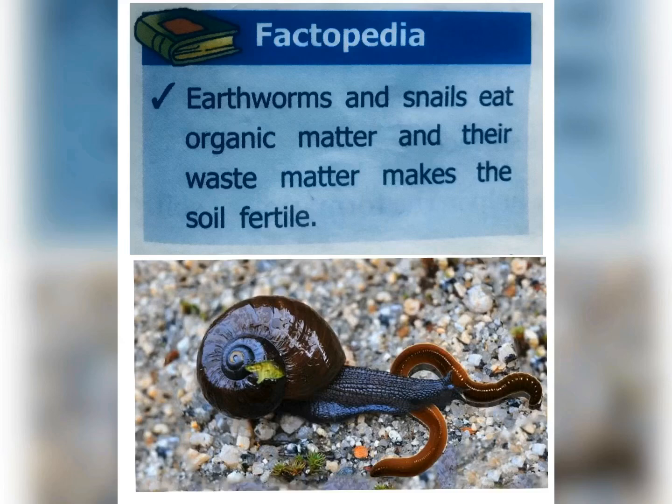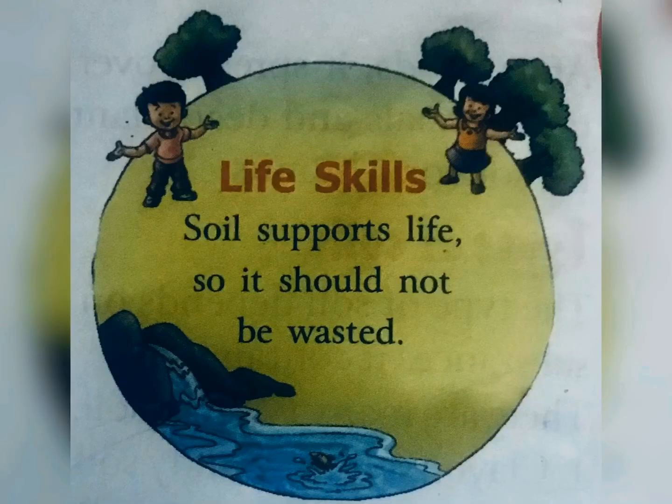Earthworms and snails eat organic matter and the waste that comes out from their body makes the soil fertile. That's why it is said that earthworms are farmers' best friend. Life skill of this lesson. Soil supports life, so it should not be wasted. Soil supports life. How? How does soil support life?